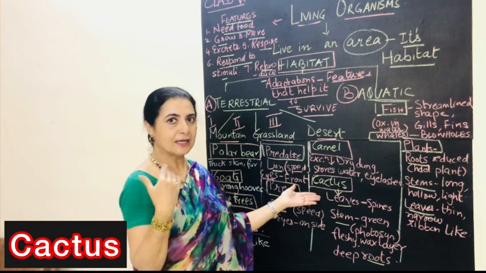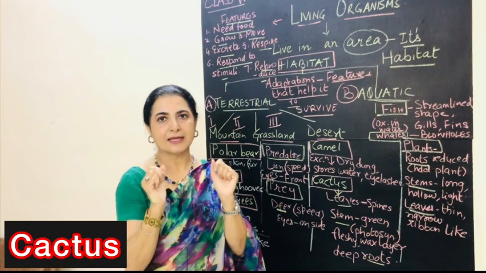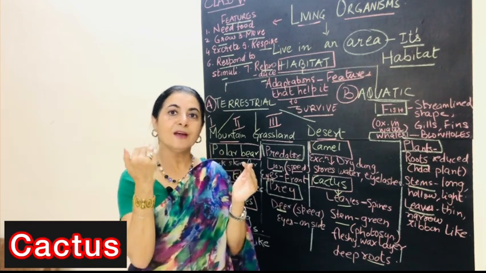Coming to the cactus, the adaptations are leaves. Now we all know that there are spines on the cactus. These spines are what? These are the leaves. Why? Because they are reduced in size.